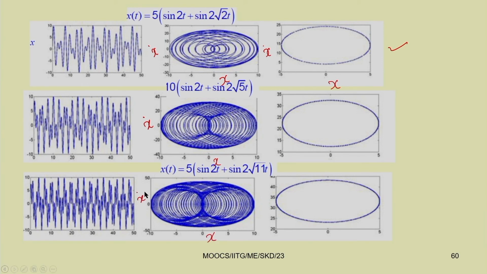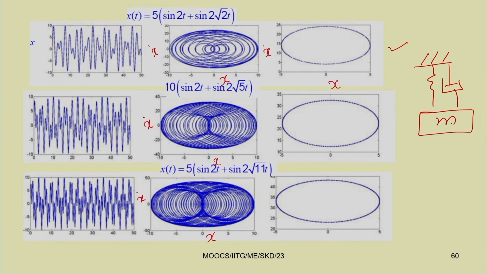How to generate this type of system in a vibrating system particularly? If you are interested in a vibrating system, let us take the spring mass damper system subjected to multi harmonic excitation.